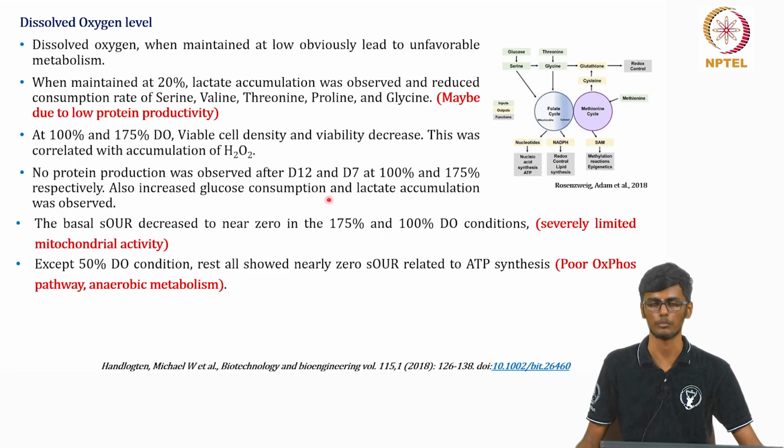And as we saw before, the cell opts for lactate production to increase the NADH equilibrium, and this is complemented by the decrease in specific oxygen uptake rate. And also they found that the specific oxygen uptake rate with respect to the ATP synthesis is reduced in these cases, which indicates the poor OXPHOS pathway and anaerobic metabolism.